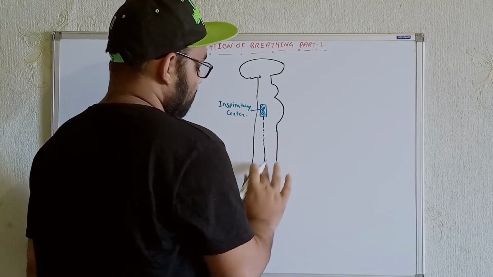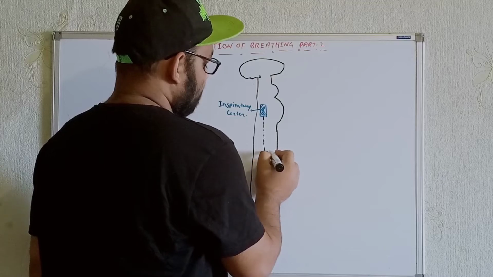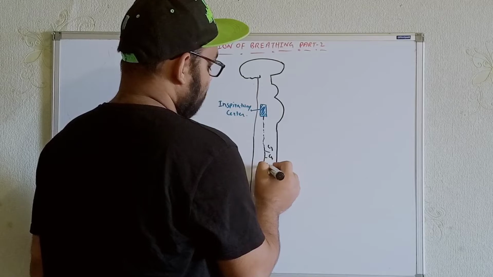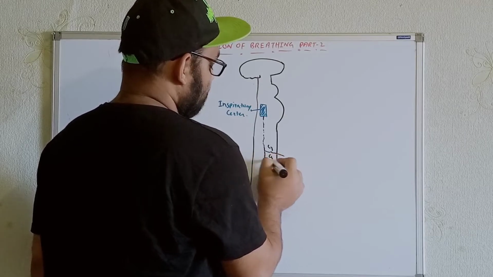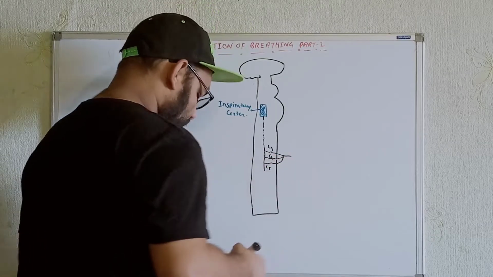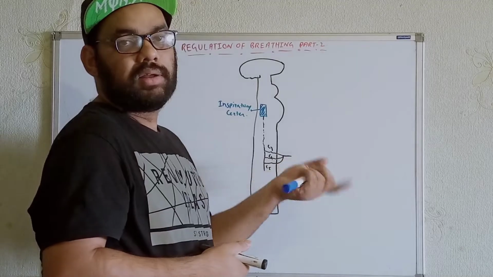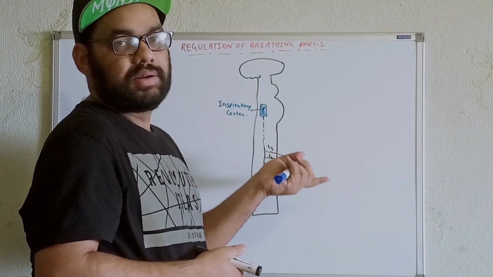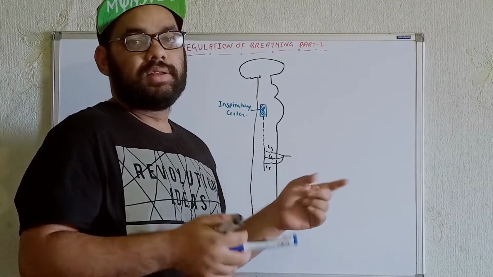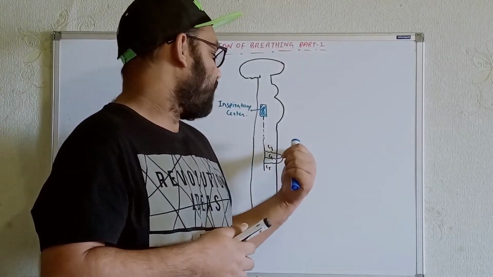After that, from here, try to remember, I said that it gives signals to C3, C4 and C5. These three combine together to form the phrenic nerves. After that they go within the diaphragm and help the diaphragm contract. With the contraction of the diaphragm, there will be an increase in the diameter of the lungs. That means the volume of the lungs will be increased.